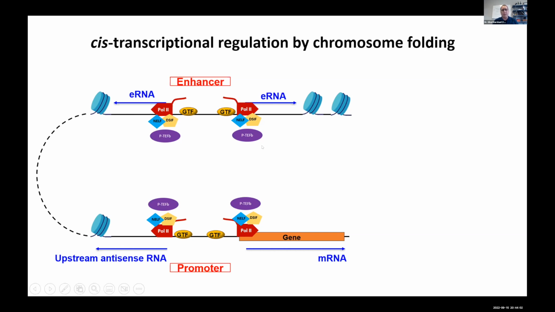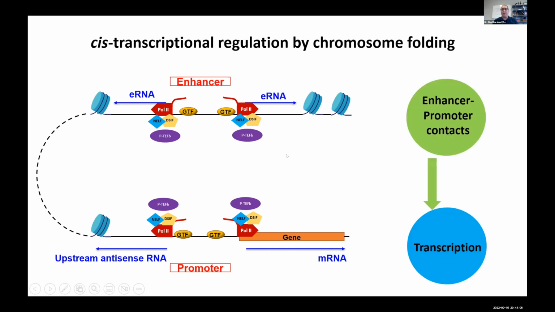And this proximity between enhancers and promoters, we and others have shown, is critical for the ability of enhancers to activate transcription from target promoters. However, since both of these elements in the genome are transcribed, we hypothesized that perhaps these early steps in transcriptional regulation can also shape enhancer-promoter contacts.